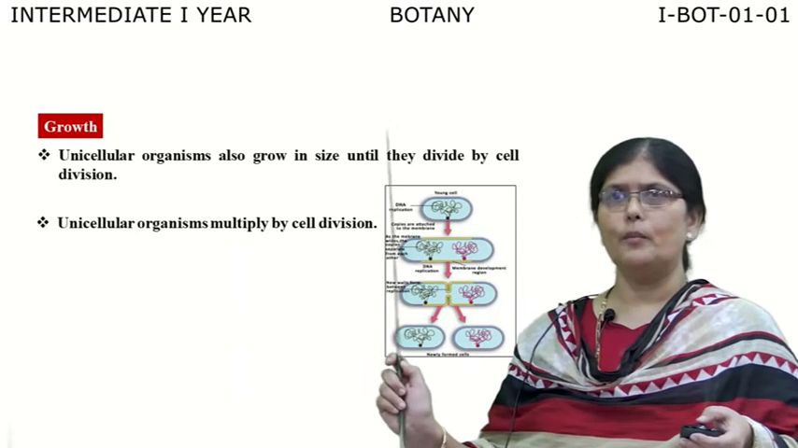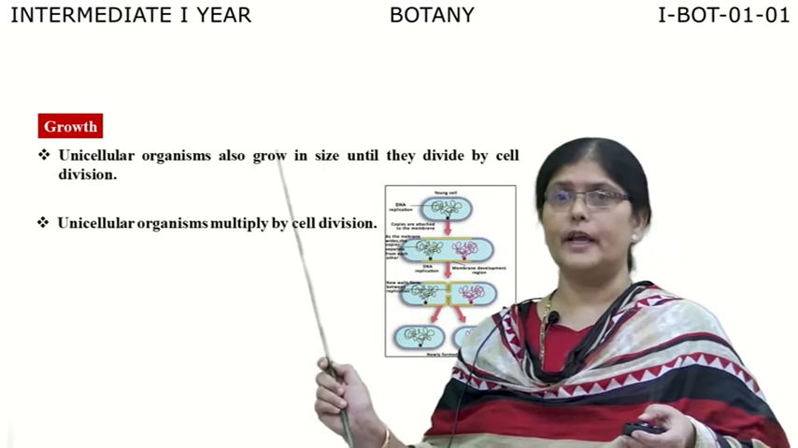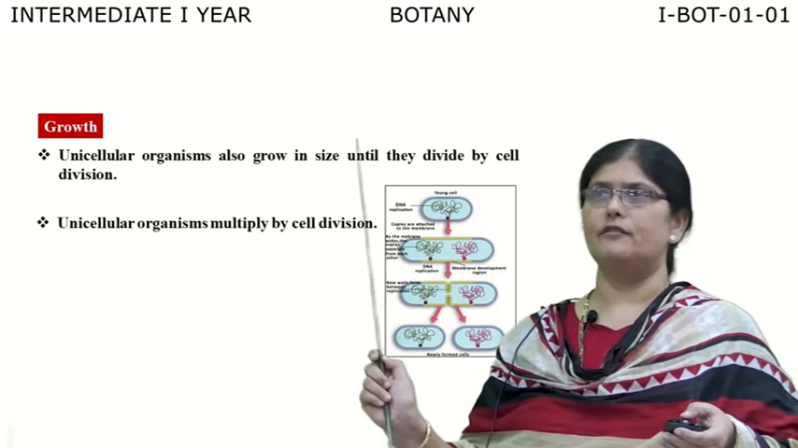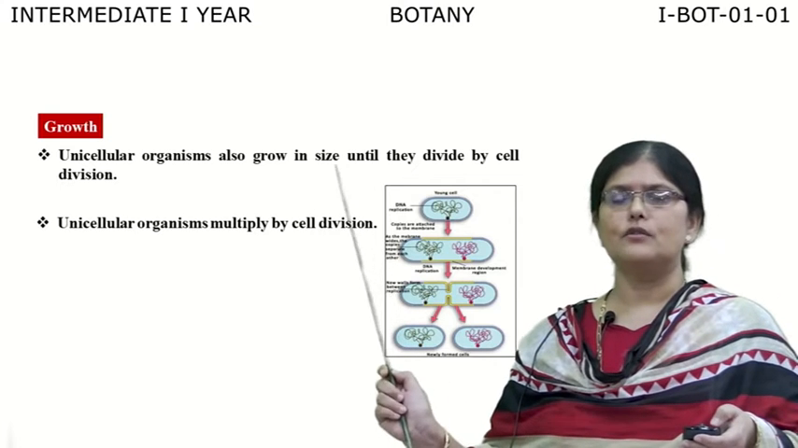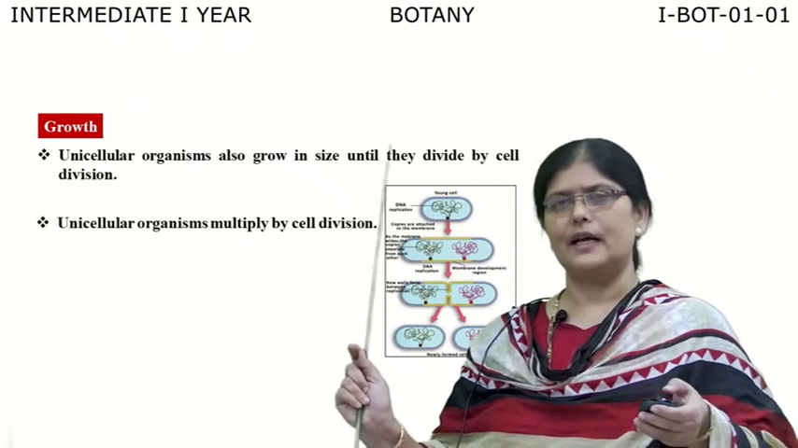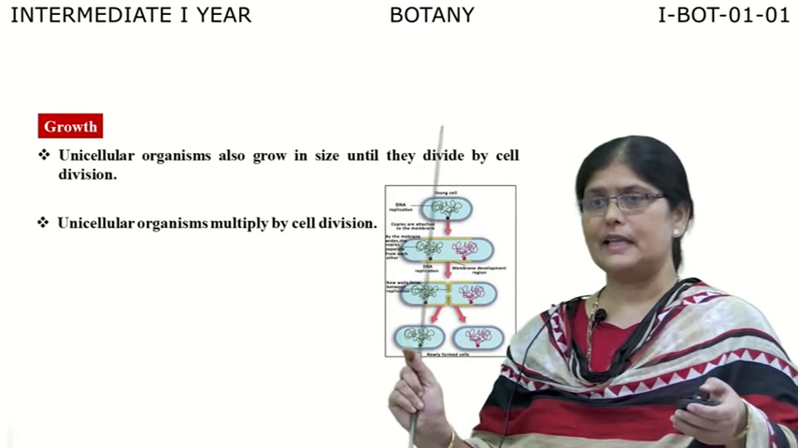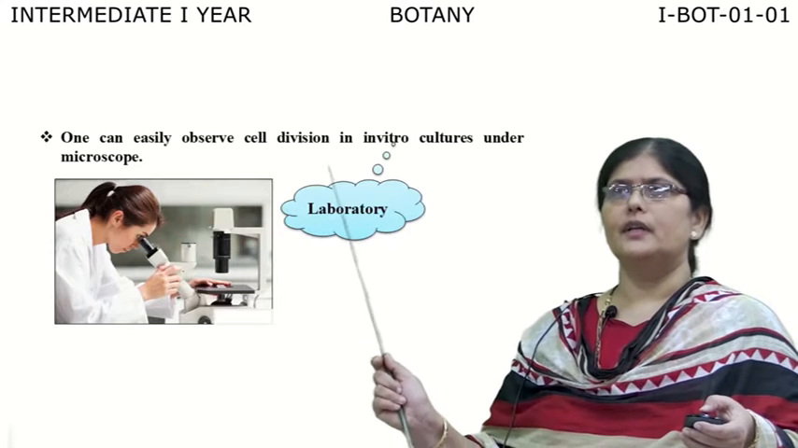So you must be wondering whether unicellular organisms grow. Yes, they do grow. Here the growth is synonymous with cell division. Unicellular organisms multiply by means of cell division. In a single cell, if a cell divides, that itself is growth. Whereas in multicellular organisms, the cells keep on dividing to build up the organism. You can see in this picture the cell dividing.